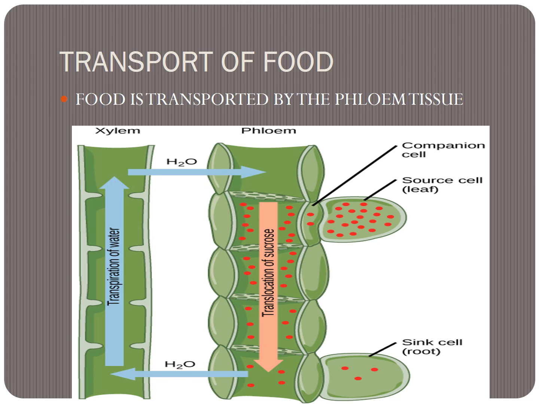Companion cells and source cells, the phloem only takes food. Food is transported in the form of sucrose. Phloem also helps to transfer plant hormones. Transport of food is known as translocation.